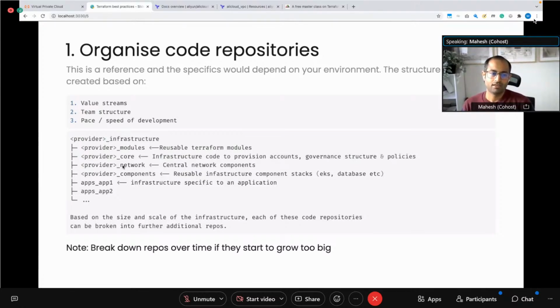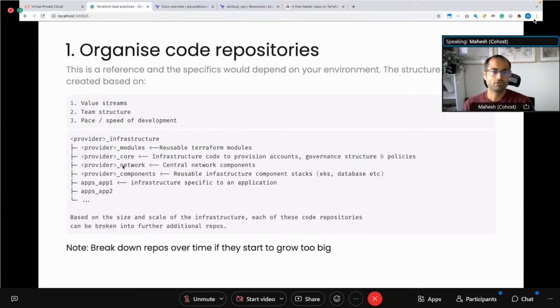Now, this is guidance that you should use. Most likely, as I said previously, you should align your repositories based on your value streams, meaning how changes are happening in your particular company, how your teams are structured, and who manages what. That impacts a lot how the code repository structure should be created. Ideally, you don't want one repository to be used by many different teams. You want it self-contained. And one big factor is pace of development. The structure for repositories of a startup may not be similar to a big enterprise.